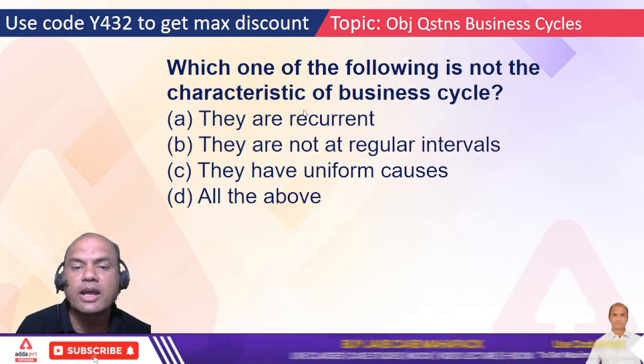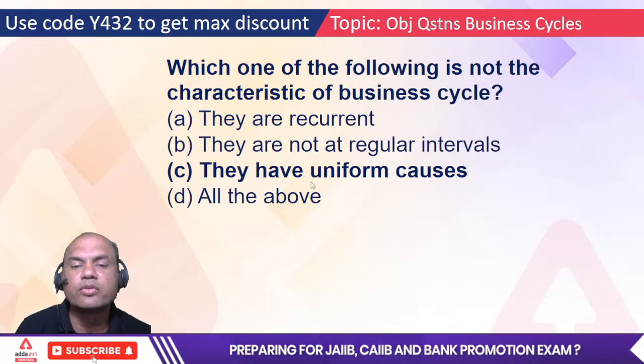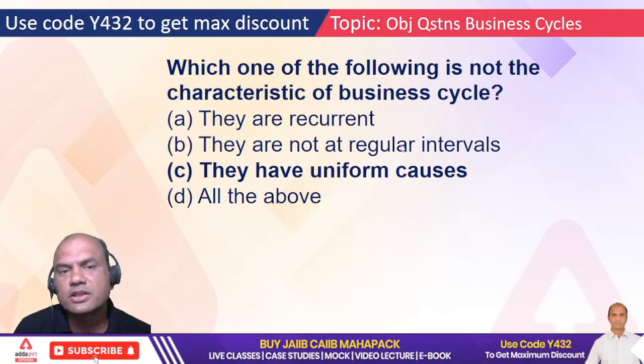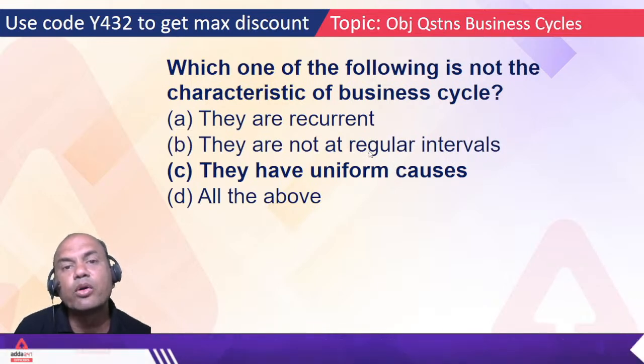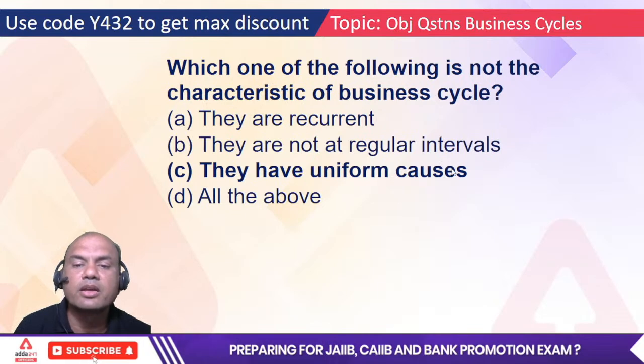I don't want what I have. Okay, I want not. So the answer is uniform causes. They don't have uniform causes. The COVID situation, did anyone imagine it before, in 100 years? No one. So they don't have uniform causes.